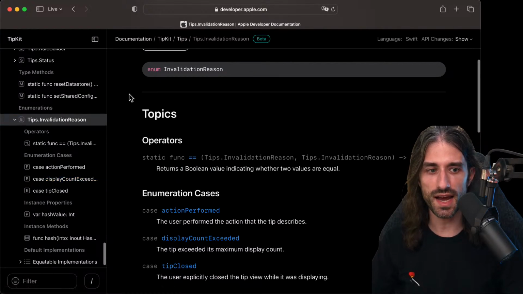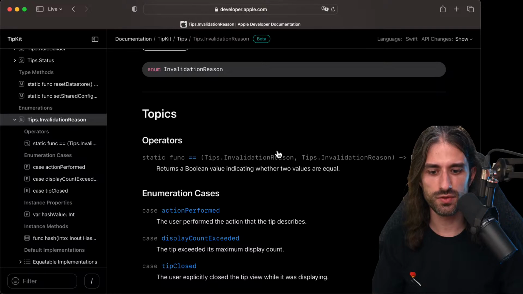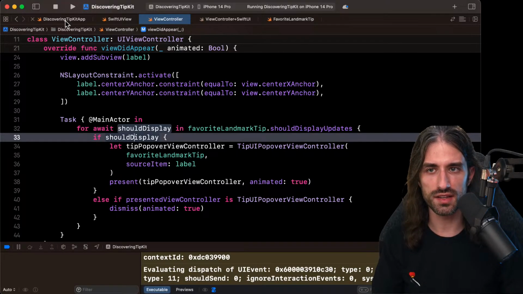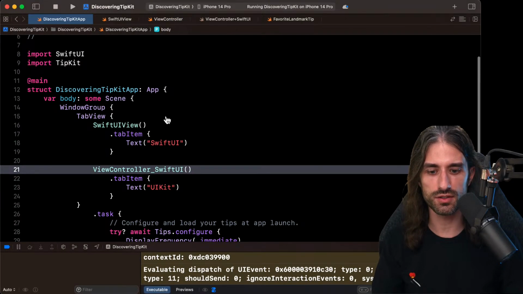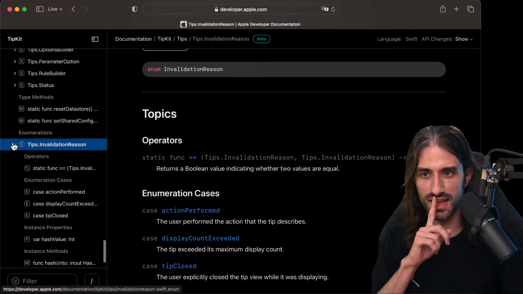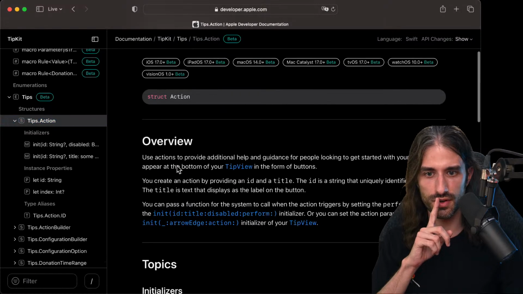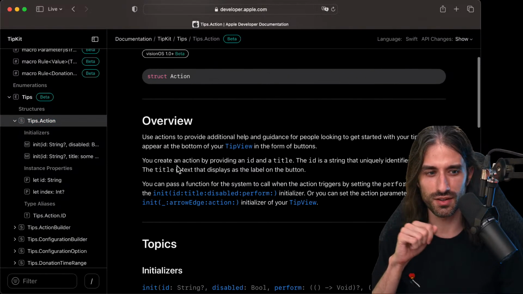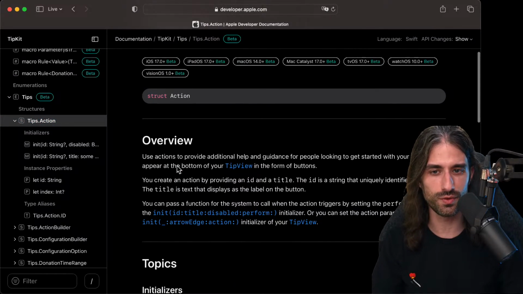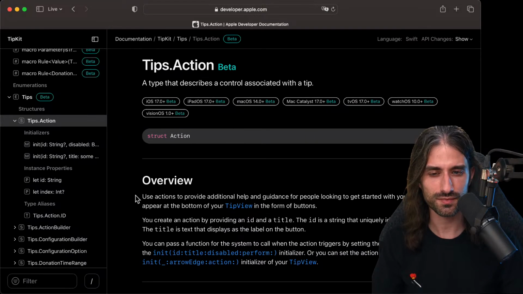Oh, we didn't look at the actions. Let's do that before we finish. Let's take a look at the actions we can have inside the tip. So I've learned from my mistake. This time I will look inside the doc first, because you don't want to try to figure out how to write the code. We saw with the rules it was a bit difficult.